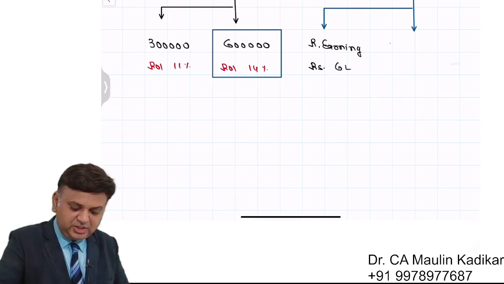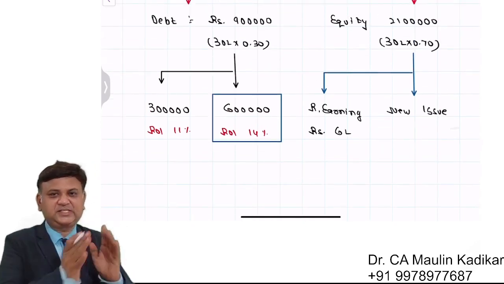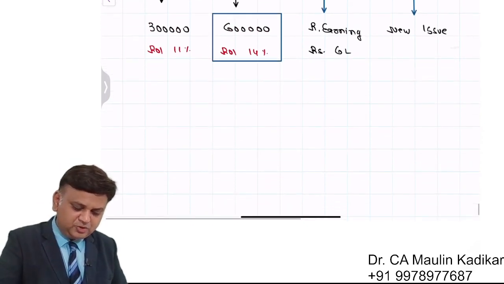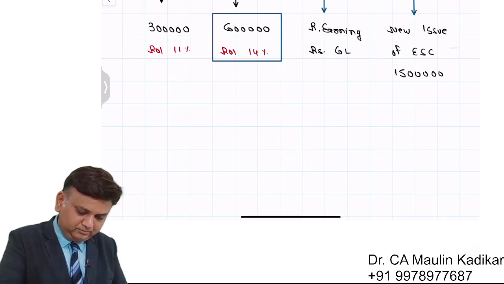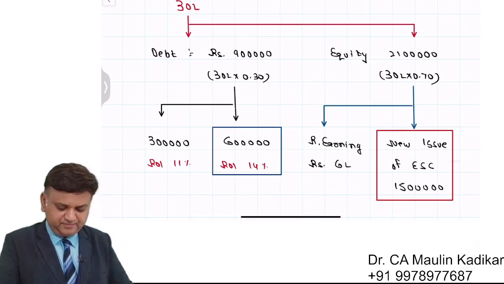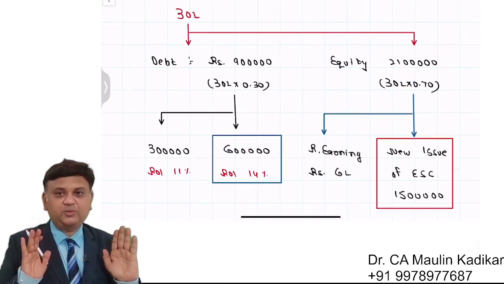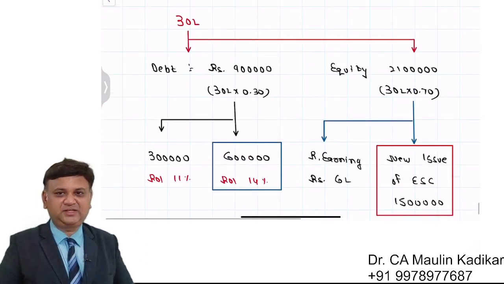And the remaining is new issue of equity share capital. Out of 21 lakhs, 6 lakhs is retained earning and new issue of equity share capital is 15 lakhs, which is calculated as a balancing figure. So I make a kind of box like this. This is basically provided to us in terms of the pattern of raising the additional financing.